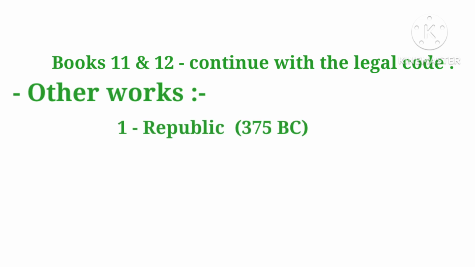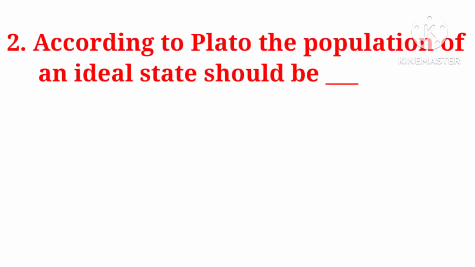So the book The Laws is made up of 12 books. And he has other important books. First one is Republic, published in 375 BC, and then Statesman, published in 360 BC. So next, question number 2.